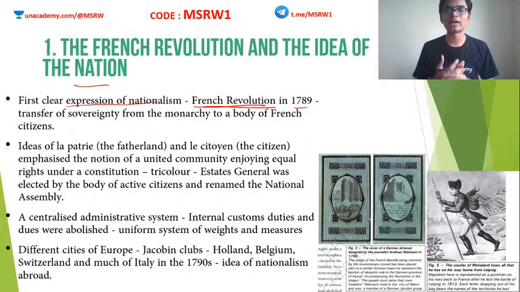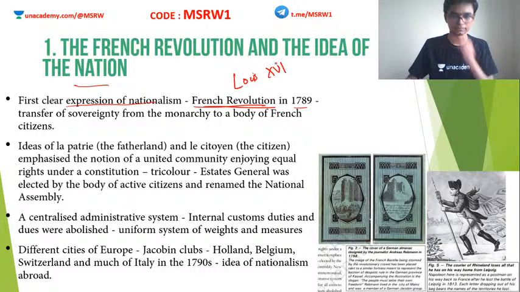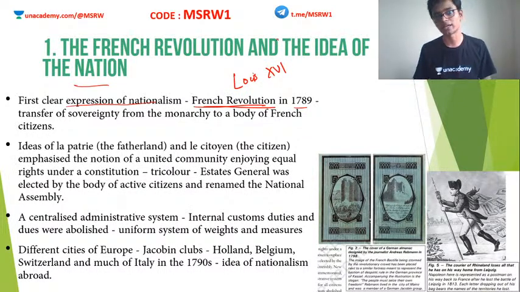In France, what happened is, France was ruled by Louis XVI. Louis XVI and his wife Antoinette were ruling France as monarchs. Around this time, the price of food materials in France increased. People could not even afford food to eat.